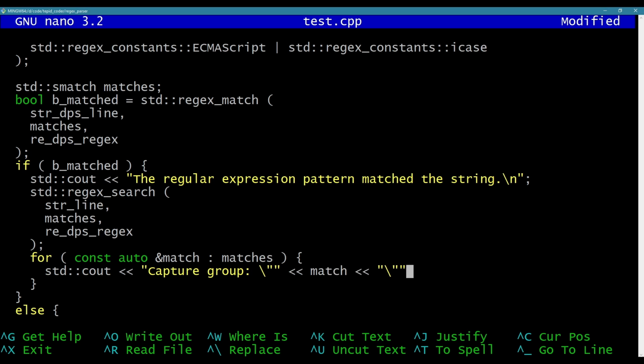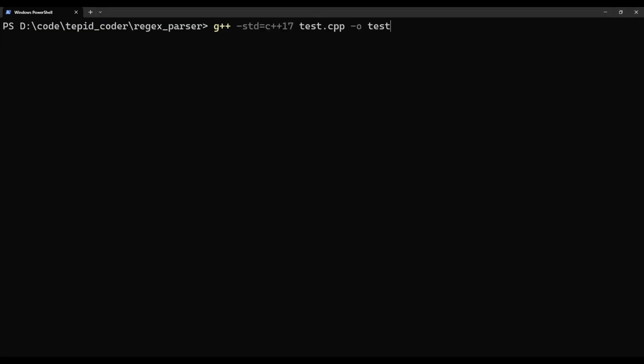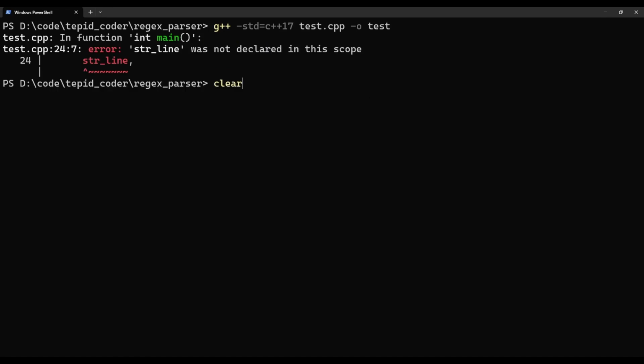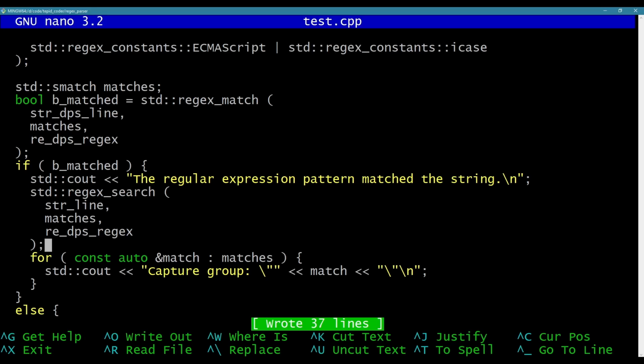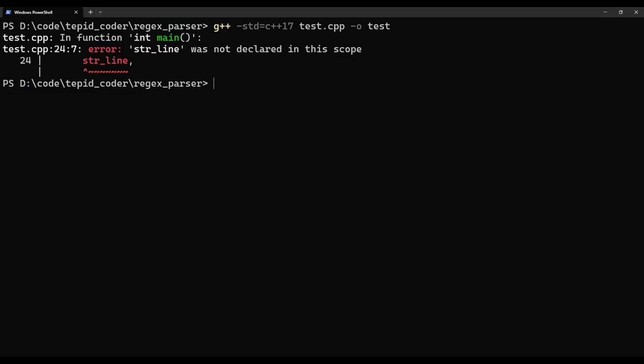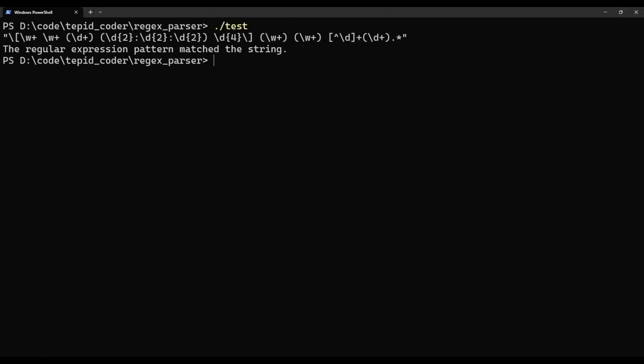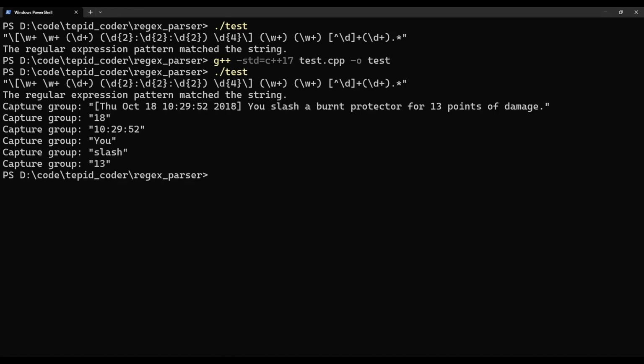Let's just try that real quick. It didn't like string line. I think I called it DPS line. Yeah, I did. Okay, here we go. 18. So the 18th of the month, the time of day, the person committing the action, the action that happened, and then the damage.